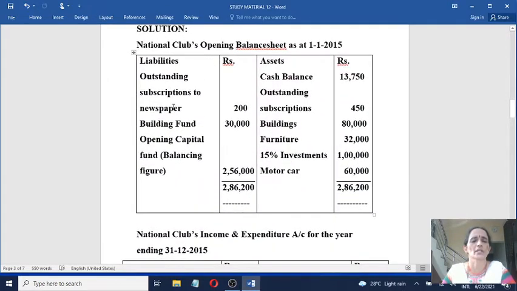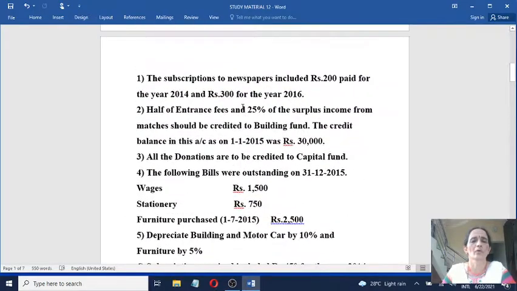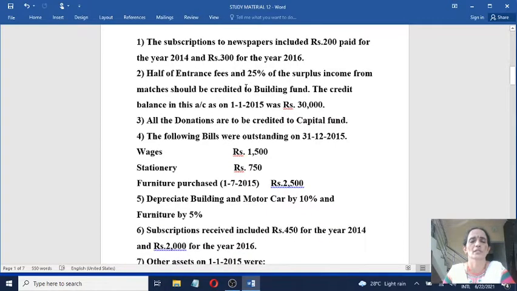On the liability side you write outstanding subscriptions to newspaper 200, and then you have here subscriptions to newspaper paid for the year 2016 is 300. So subscriptions to newspapers paid in advance for next year is an asset, and these expenses are paid in advance during the current year. So it should come in the closing balance sheet on the asset side. Subscriptions to newspapers paid in advance on the asset side of the closing balance sheet.